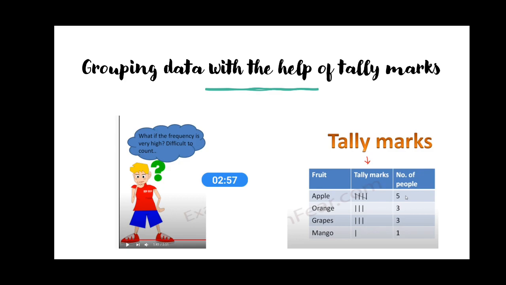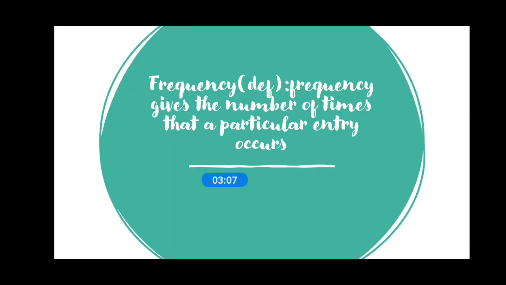Orange के लिए telemarks आप use करेंगे, it is 1 2 3. That means number of people 3. In a similar way you can do it for the other fruits. Now what is frequency? Frequency gives the number of times a particular entry occurs. कितनी बार कोई entry occur करती है, that is what? That is frequency.